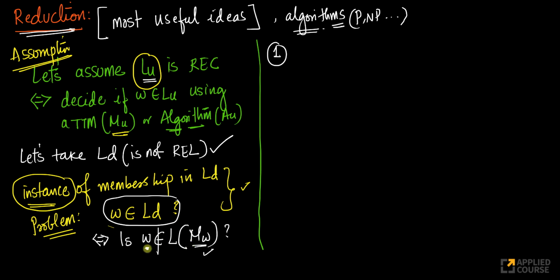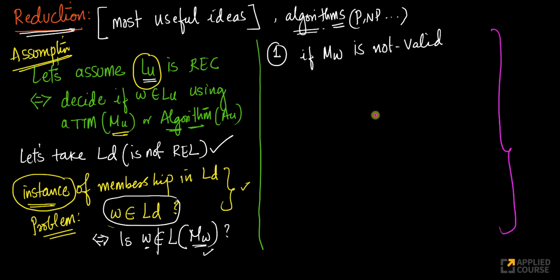To answer this question, these are the steps that I'll follow. First I will check if MW is not valid. I can easily check this. I can write an algorithm, or I can design a Turing machine. What am I doing here?